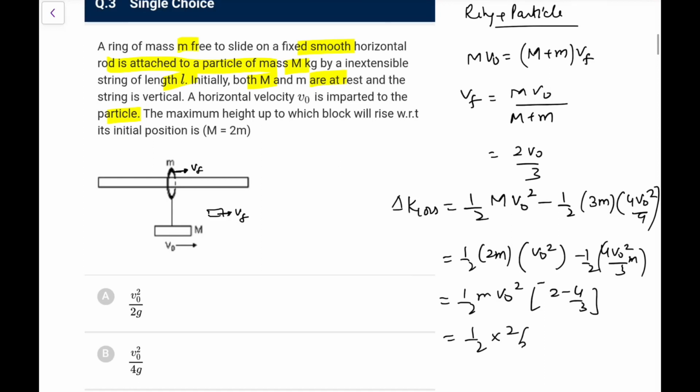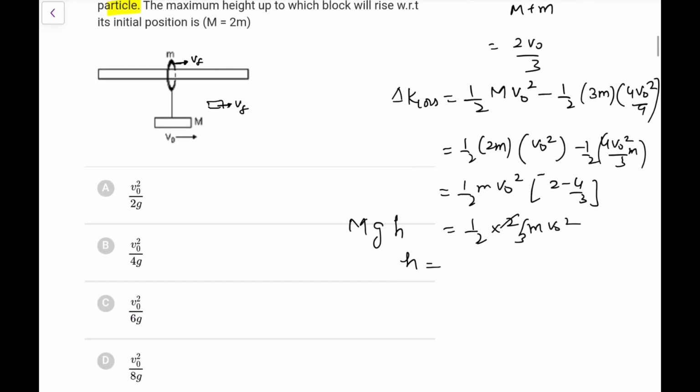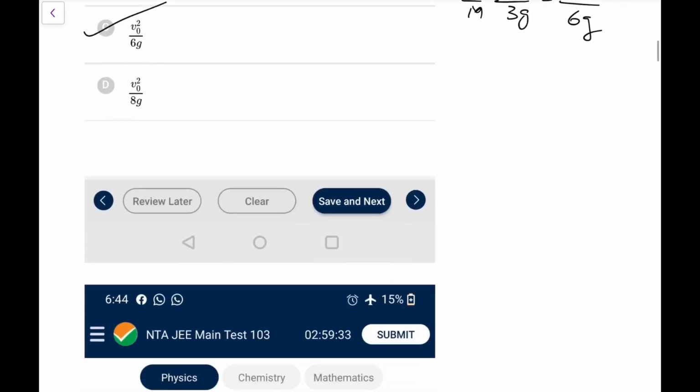So half into 2 by 3 m v naught square, and that is equal to the rise in potential energy, mgh. So h would be, the m by m cancels, v naught square by 3g. So this comes out as v naught square by 6g. Go for option C in this particular case. So this would be the answer for us.